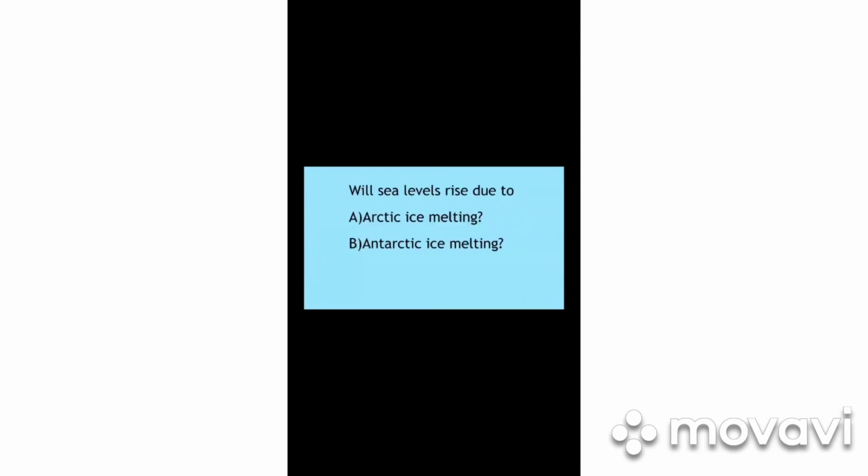Sea levels are rising, partly due to the warming of the oceans, water expands with heat like in a thermometer, and partly due to melting ice. If ice in mountain glaciers melts, that clearly will add extra water to the oceans and contribute to sea level rising. But here's a problem to think about. Do you think if the ice melts at the North and the South Poles, this will also cause a rise in sea level? Remember that the Arctic ice is floating, but Antarctic ice covers the landmass called Antarctica.